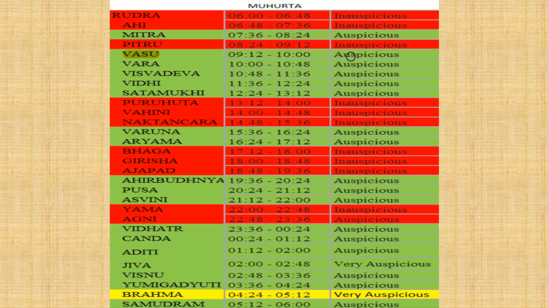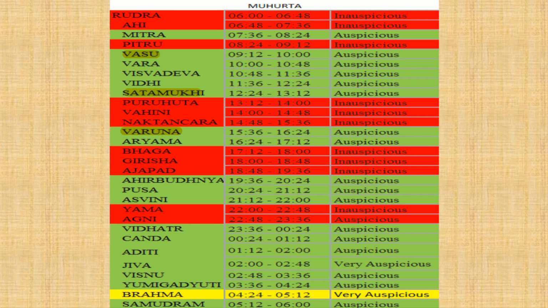In the other case, if you have planned to do a puja at noon, you can check the table and select, but from 1 o'clock to 3:30 it is very inauspicious. So you can select a time before that slot, or in that Varuna muhurta, or go to the Satamukhi muhurta. Like that you can easily select a muhurta time.